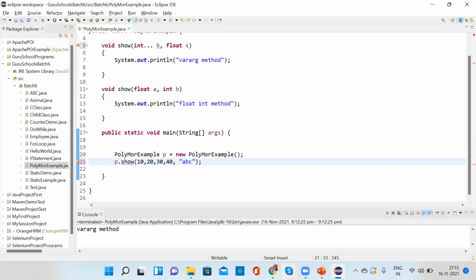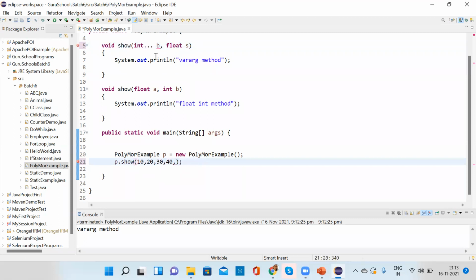Is this var method applicable to only integer or any data type? It is applicable to integer. You can pass a string also, but I think it will get confused.